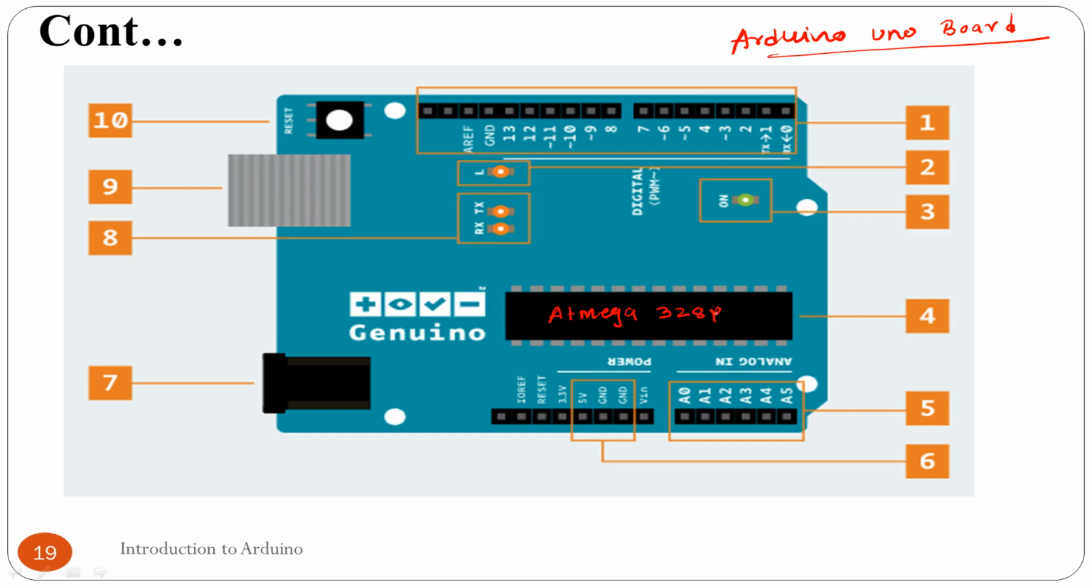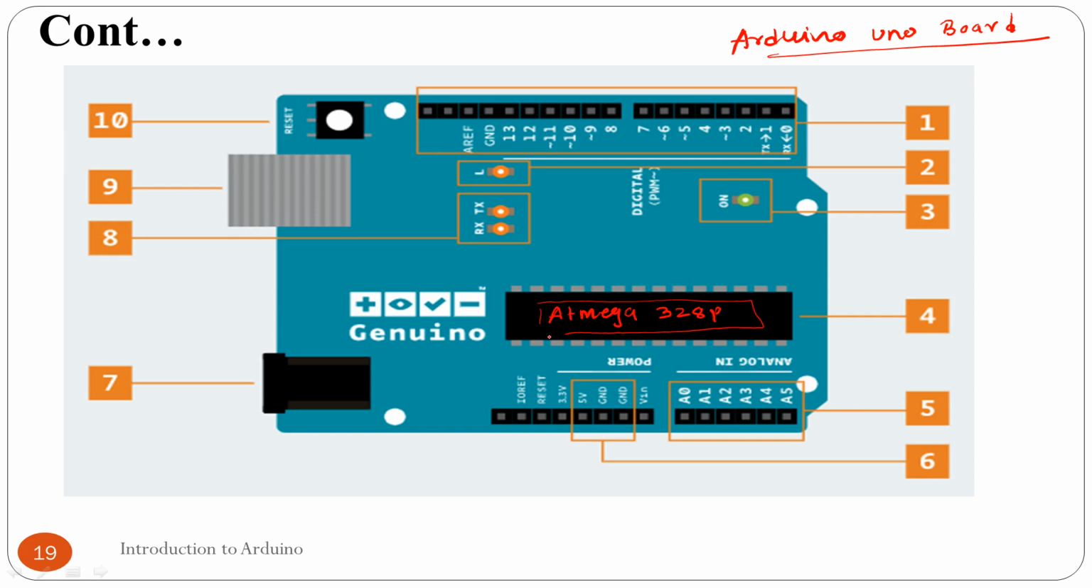So we cannot say this board is a microcontroller. It is basically a microcontroller based board. If we talk about this Atmega 328P, then that is the only microcontroller. If we talk about this particular chip only, then we can say it is a microcontroller. But if we talk about this board, then it is a microcontroller based board. So please remember this thing, Arduino is a microcontroller based board.